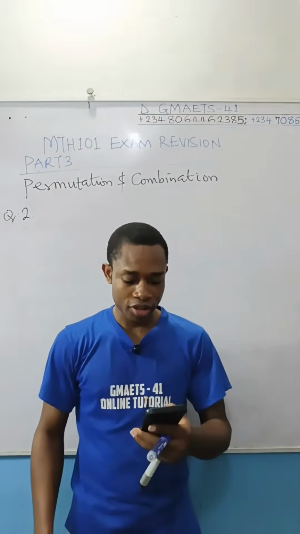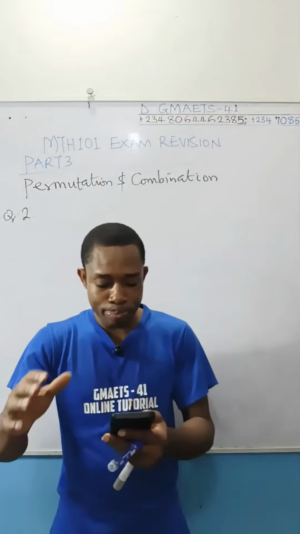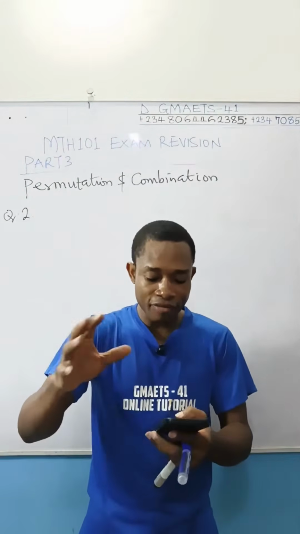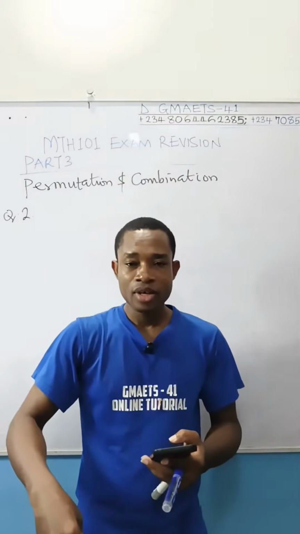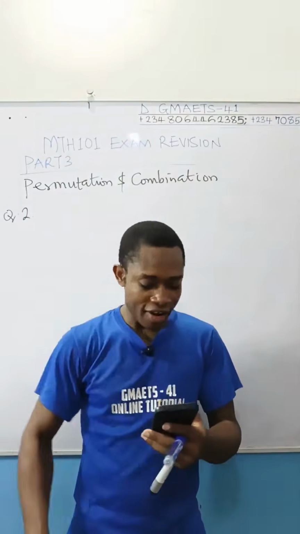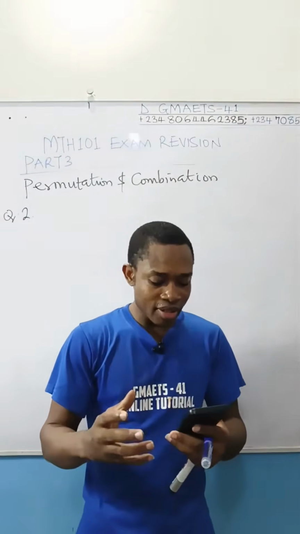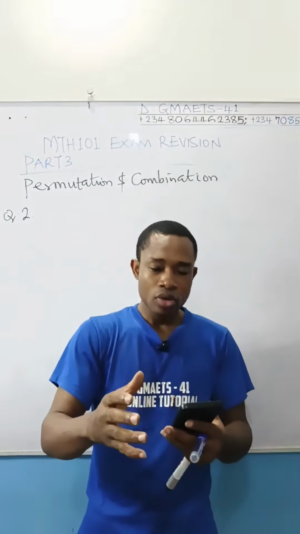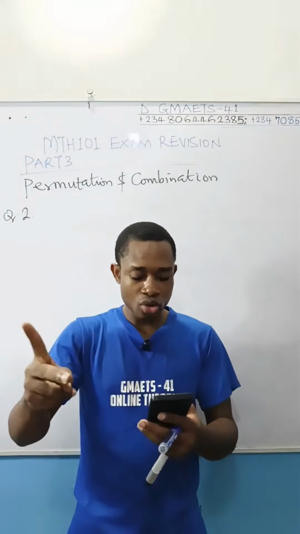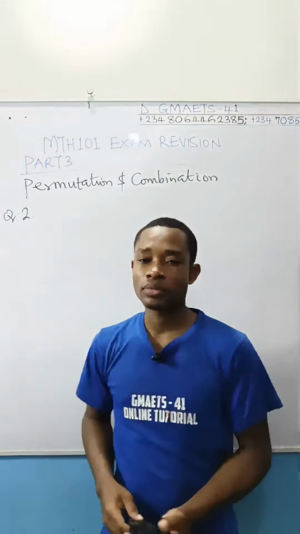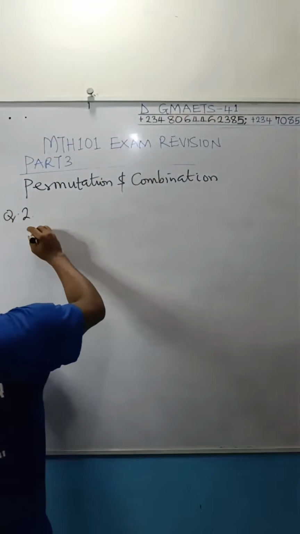I repeat the question. From a bag containing 7 black balls and 5 white balls, how many sets of 5 balls, of which 3 are black and 2 are white, can be drawn? That's the question. So let us attack it and see how we solve the problem.